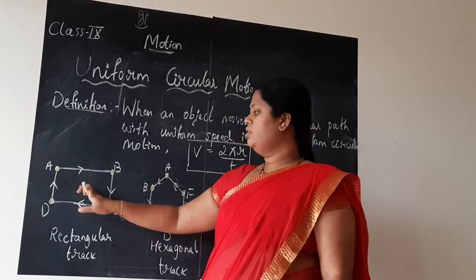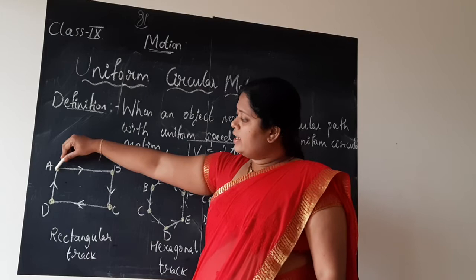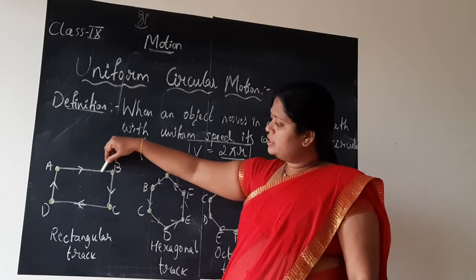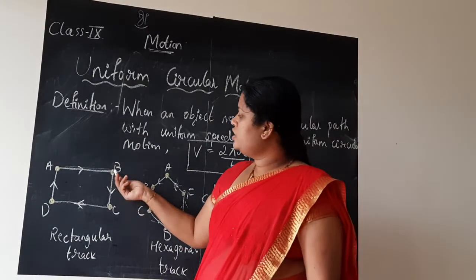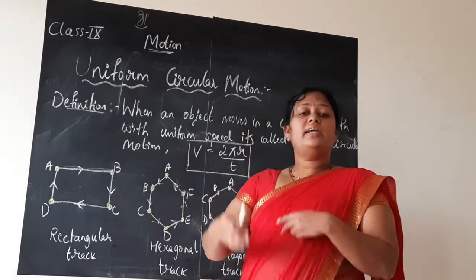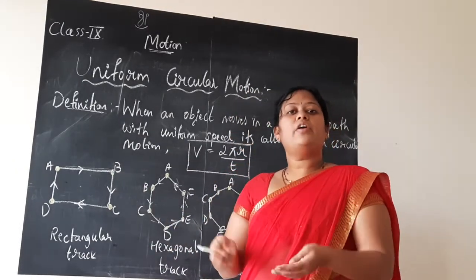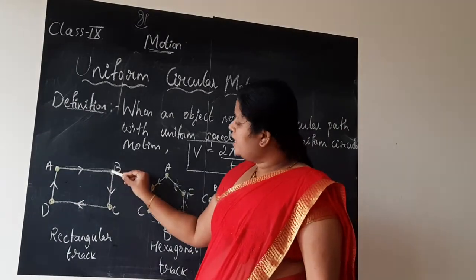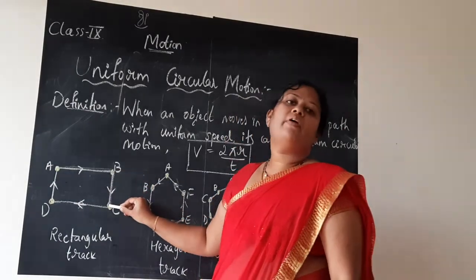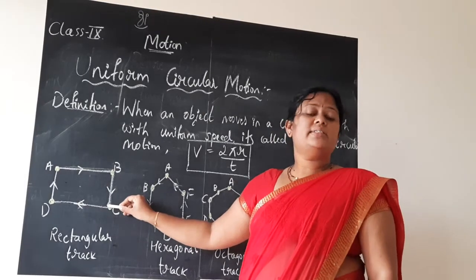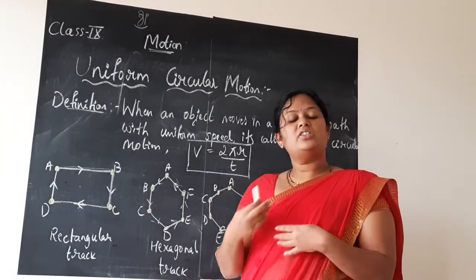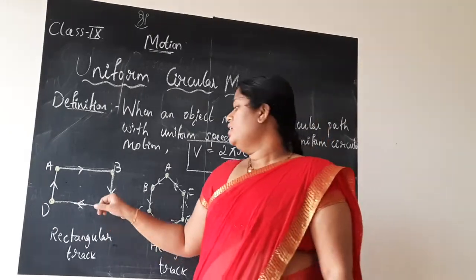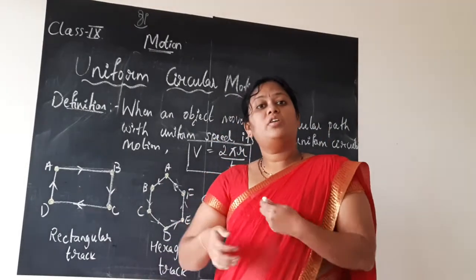Okay? So now as the athlete runs and covers this distance from A to B, after reaching the point B, he will increase or decrease his speed according to the requirement and then takes a turn and reaches the point C. Again he does the same at the point C, means he is changing his speed or his velocity in order to gain more speed or to decrease the speed.